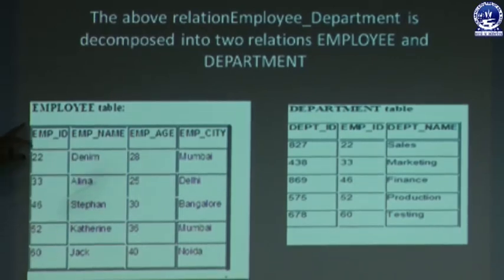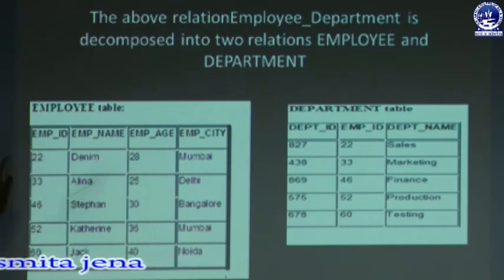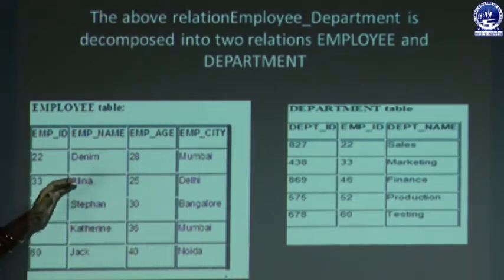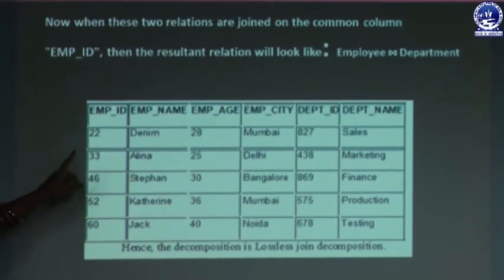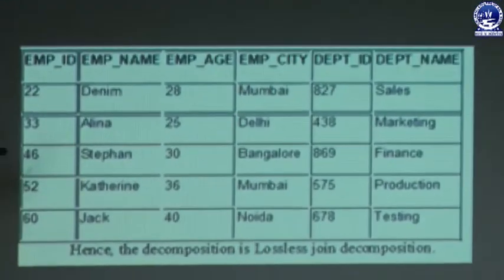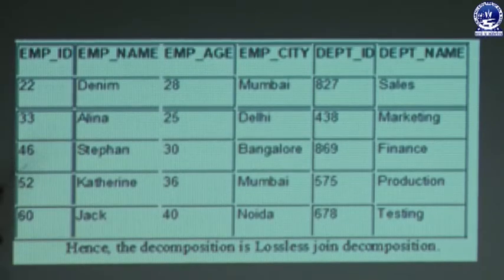Is it clear that when we decompose the table according to the requirement, the decomposed tables do not lose any information or any tuple from the table? That means when we perform a join operation on the decomposed tables, we must get the original table. The original table should contain all the tuples and all the data that were present originally. You can see this is the table after joining the decomposed tables, and in both the original table and the joined table the data match. That means this satisfies the lossless join property.